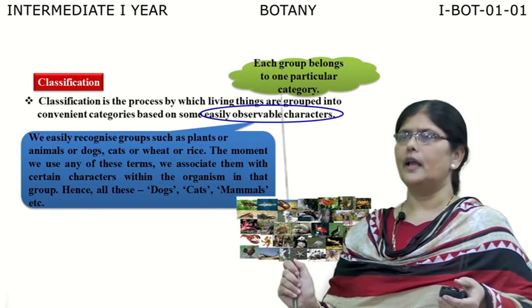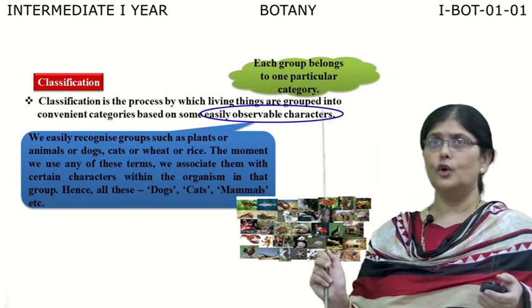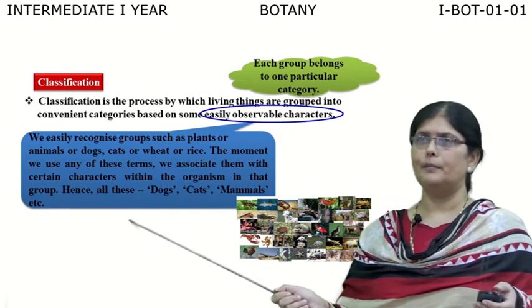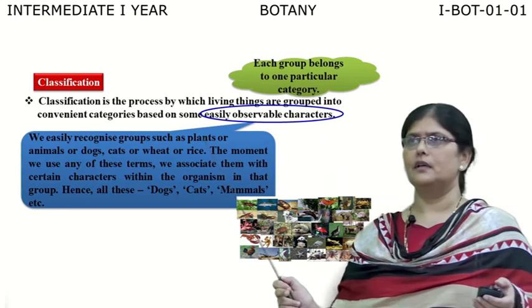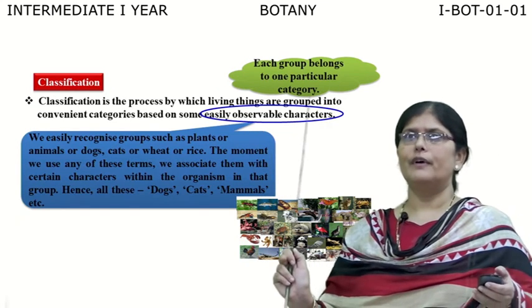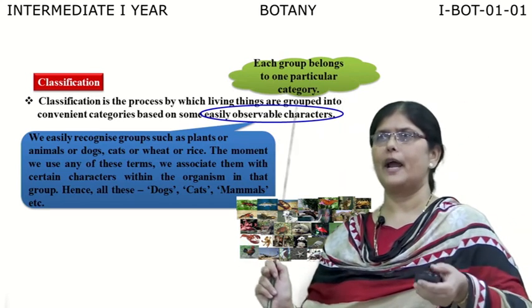Now, let us see what I mean by different categories and groups. When I say plants, you imagine all the green plants present, big and small. When I say animals, you imagine all kinds of animals. When I say only cats, you get a picture of a cat in your mind. When I say wheat, you get a plant which gives wheat, which is a food item.